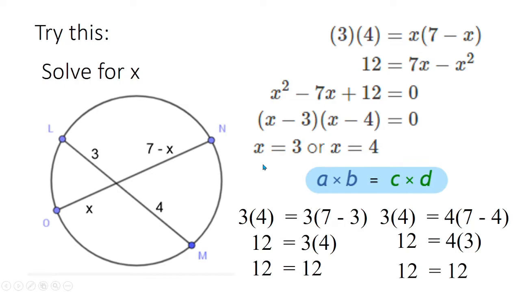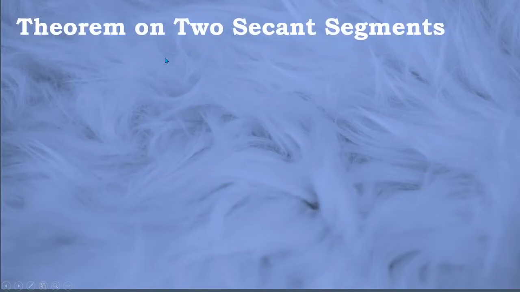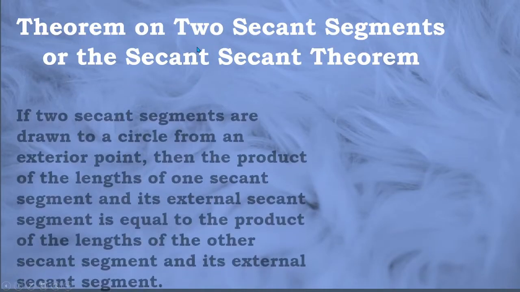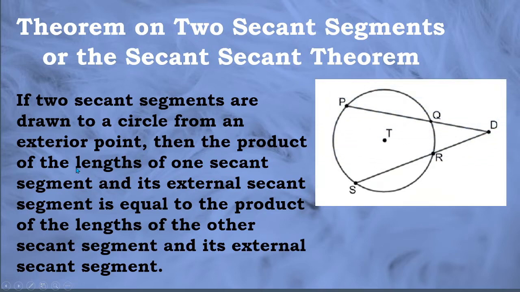So both are correct. Okay, next, another theorem is the theorem on two secant segments, also known as the secant-secant theorem. It states that if two secant segments are drawn to a circle from an exterior point, then the product of the lengths of one secant segment and its external secant segment is equal to the product of the lengths of the other secant segment and its external secant segment.